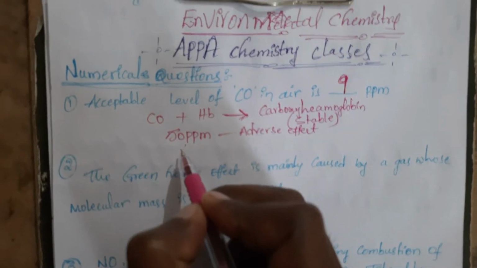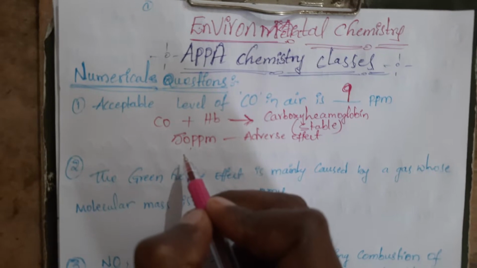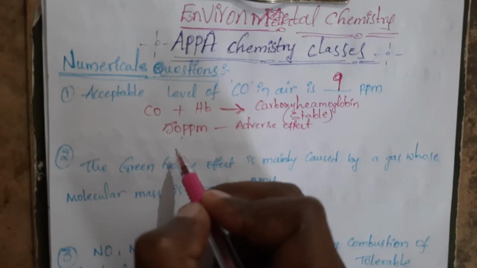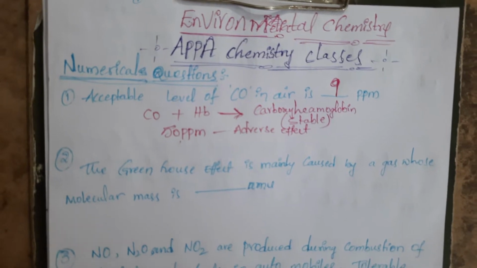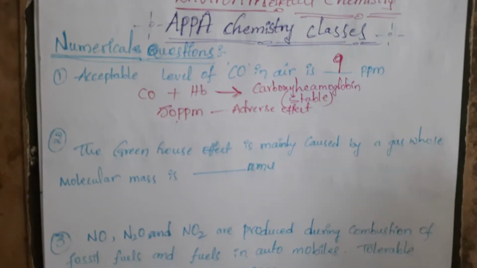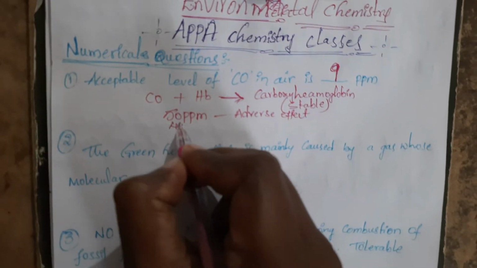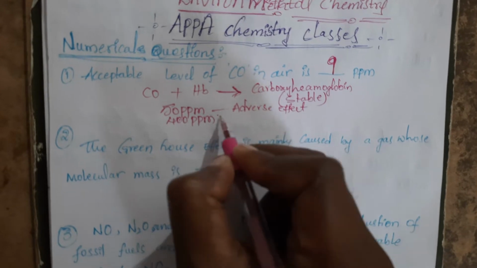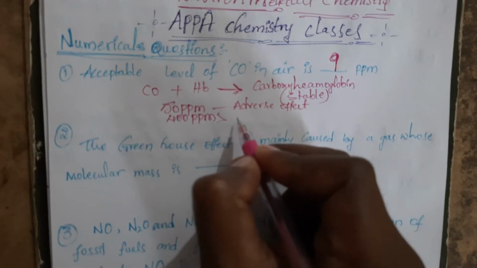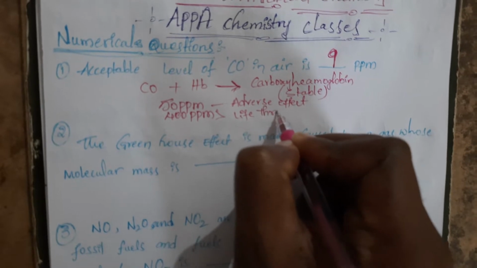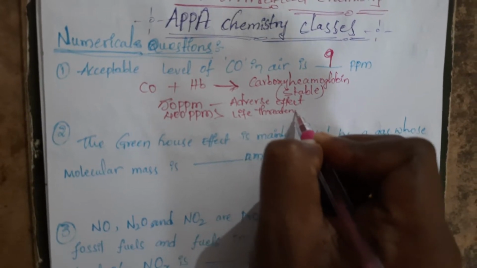If it is more than 400 ppm, then life-threatening problems will occur, like paralysis. These are all life-threatening problems.